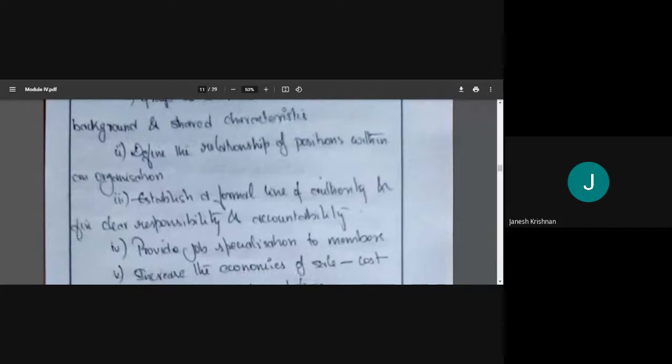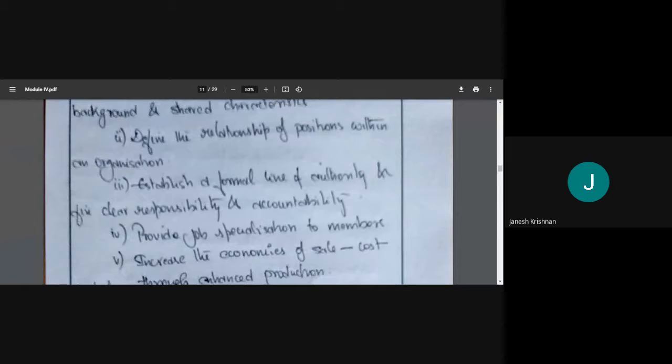Then provide job specialization to members, since you are working in a particular department only. We'll take a construction firm for example. There is a department for design, a department for estimation, then construction or field work. So you will be placed in one such department based on your interest. Suppose you are put in a design department.